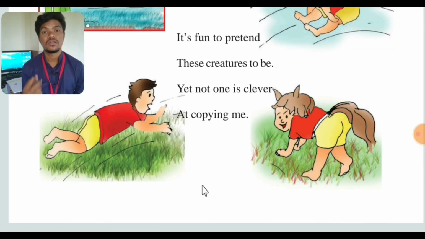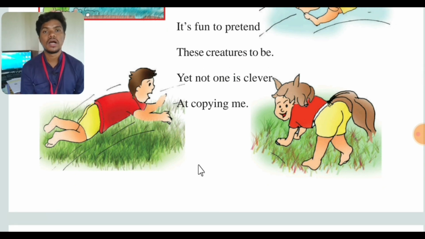We see that a lot of people are pretending to be what they actually are not, pretending to be so many different things, and that is not good. If the reality comes in front of everyone, then you will face the problem. You will be feeling very bad, you will be feeling very guilty inside. So show your real face to the people, what you are, who you are, and try to be a good person. Okay.